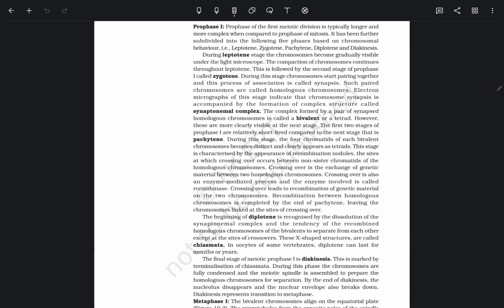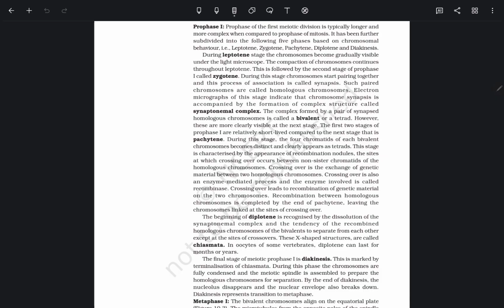The first two stages of prophase 1 are relatively short-lived compared to the next stage, that is pachytene. During this stage, the four chromatids of each bivalent chromosome become distinct and clearly appear as a tetrad. This stage is characterized by the appearance of recombination nodules, the sites at which crossing over occurs between non-sister chromatids of the homologous chromosomes.